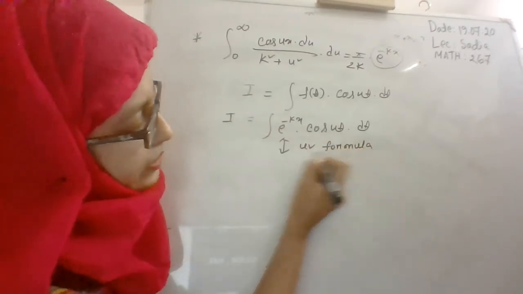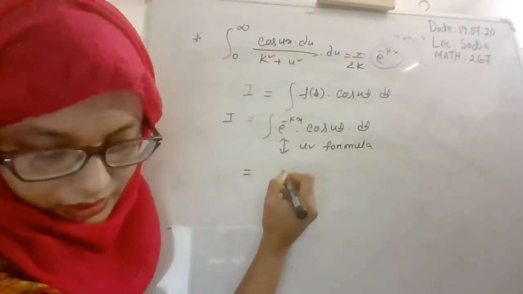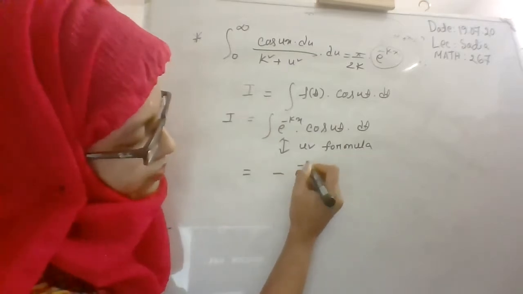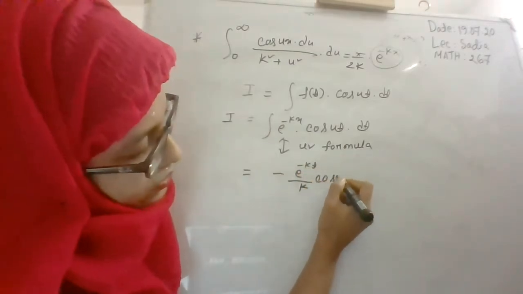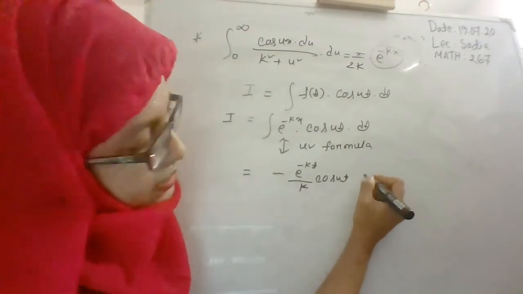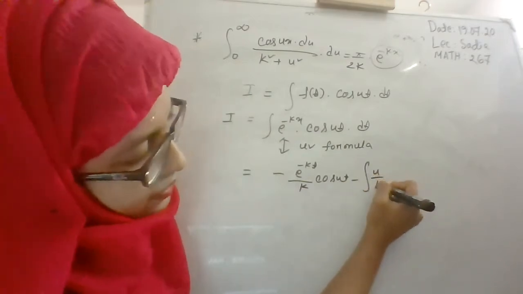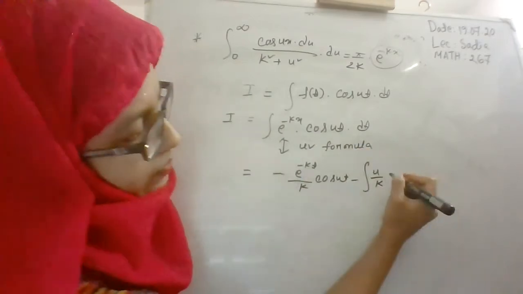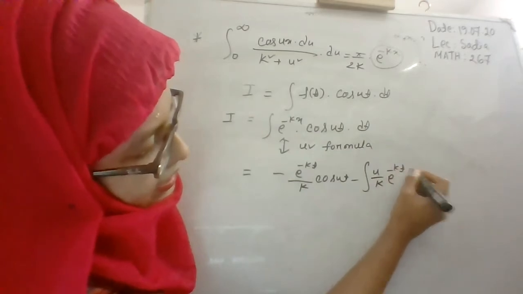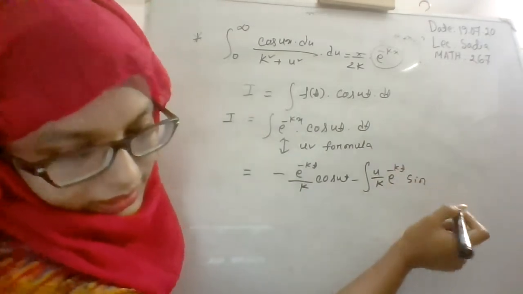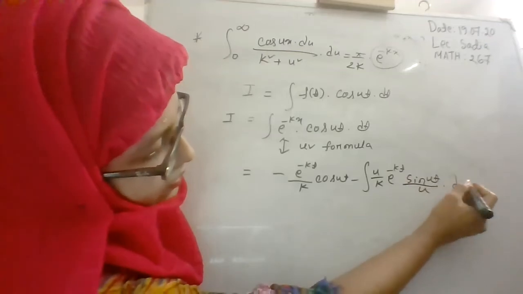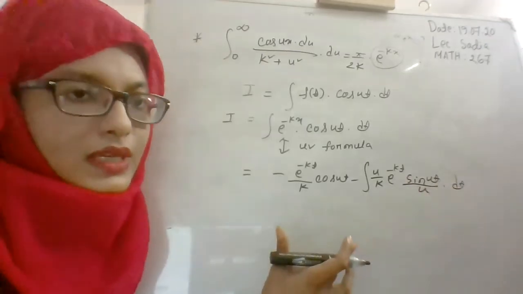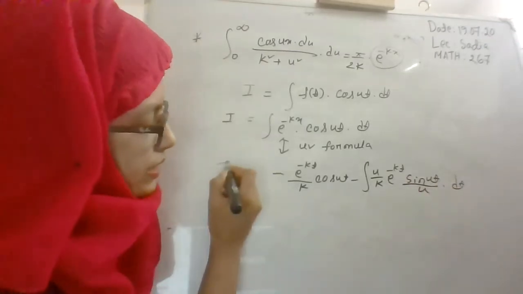After completing, the result will be minus e to the power minus kt divided by k cos ut minus u by k e to the power minus kt sin ut divided by u into dt. After integration using UV formula, the result will be like this.